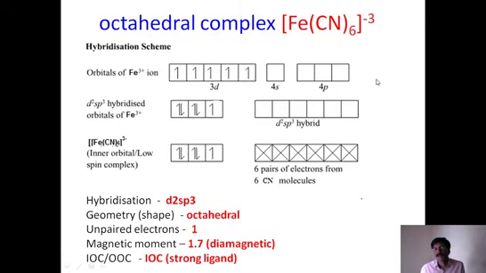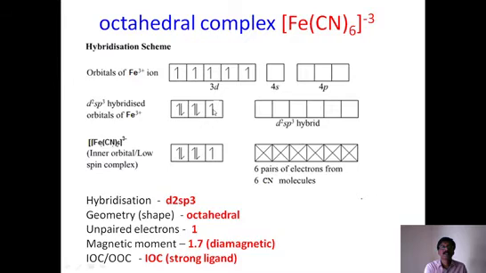Now look at the nature of the ligand. The ligand is the same, cyanide. Already we know that cyanide is a strong field ligand. Therefore, it forces all the electrons to pair. Since 5 is an odd number, 2 electrons can pair up, but the single electron, the last one, cannot pair because there is no electron available for pairing.